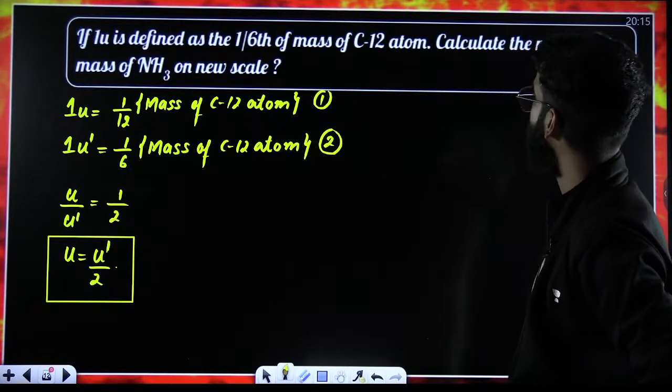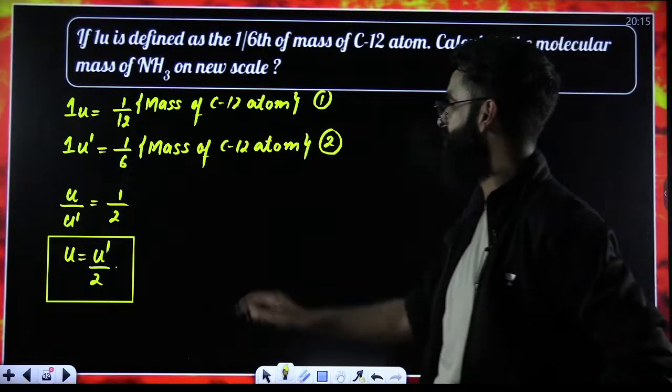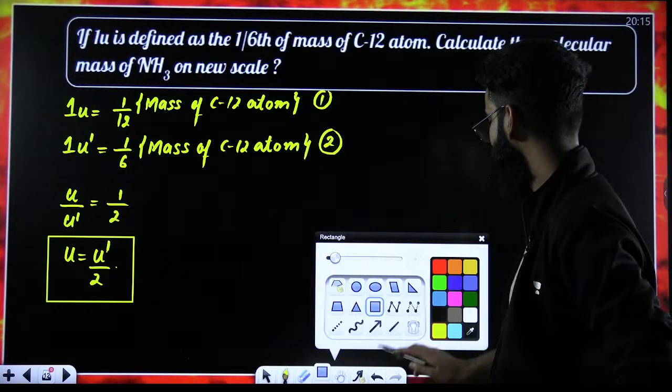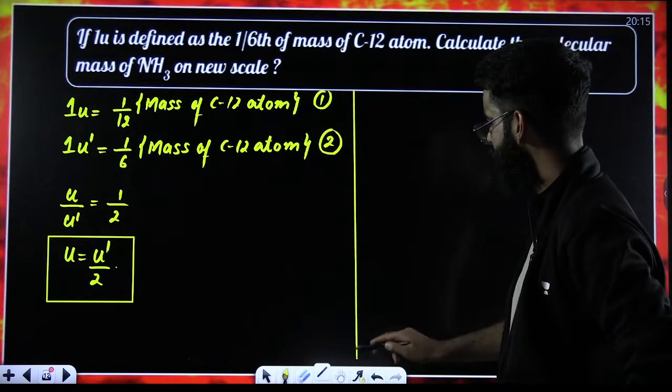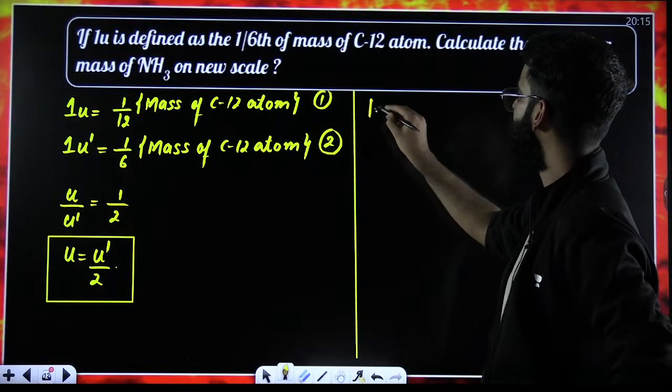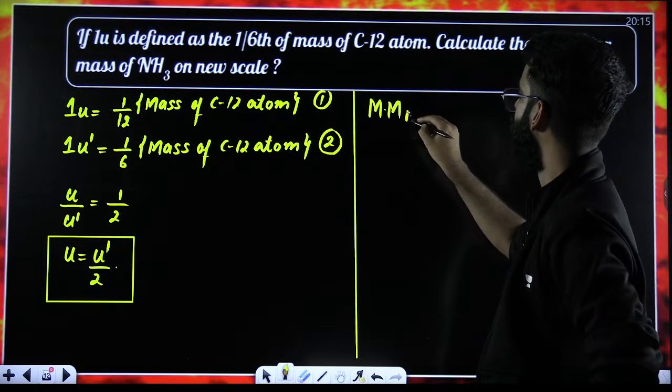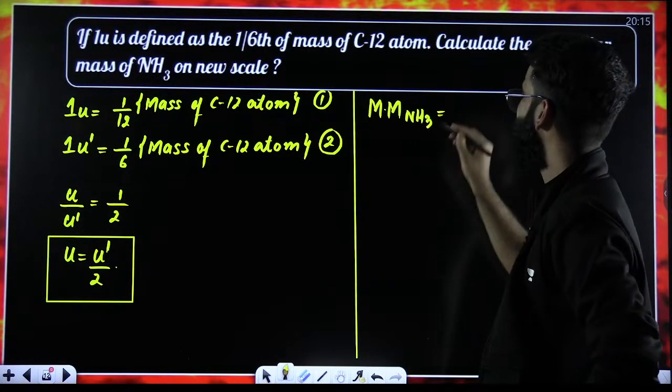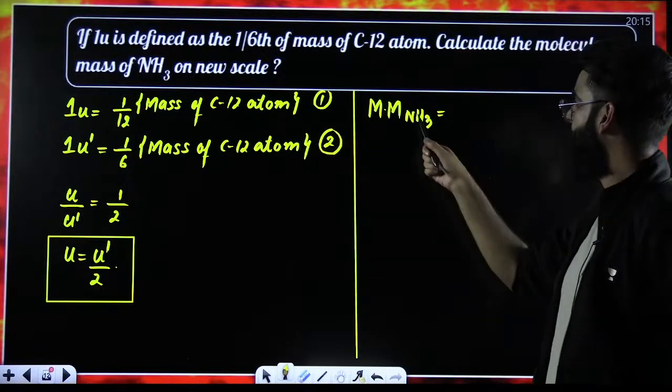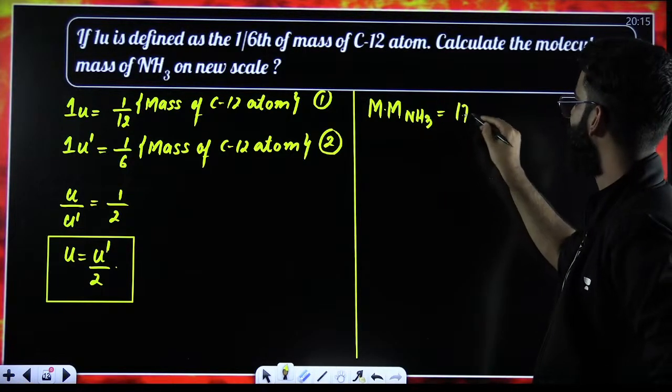Now, my dear students, as for the question, what am I supposed to calculate? Molecular mass of NH3, right? So just try to calculate it. As per the old scale, it will be 14 plus 3, which is 17 u.